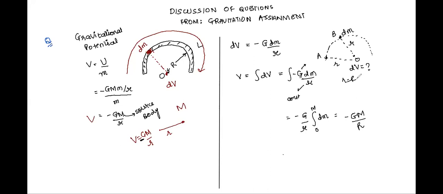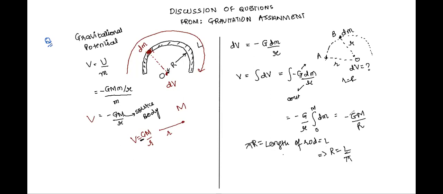All right. Now, in the question we have been given the length L. Now I know the perimeter of a semicircle is equal to pi into r, right? Pi r is nothing but the length of the rod. So the length of the rod therefore equals L. Pi r is L, which implies r is equal to L by pi.